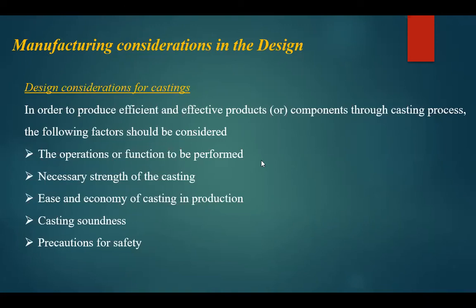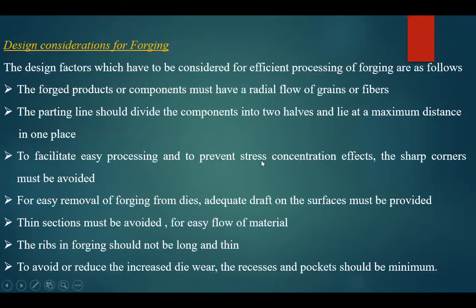Okay, so the next one. These are the design considerations for forging. Forging, you already know, you have already done forging operations in a blacksmith workshop. So how is forging done? When you want to know the radial flow of the grains, what type of products can be manufactured, and how the products are to be manufactured.